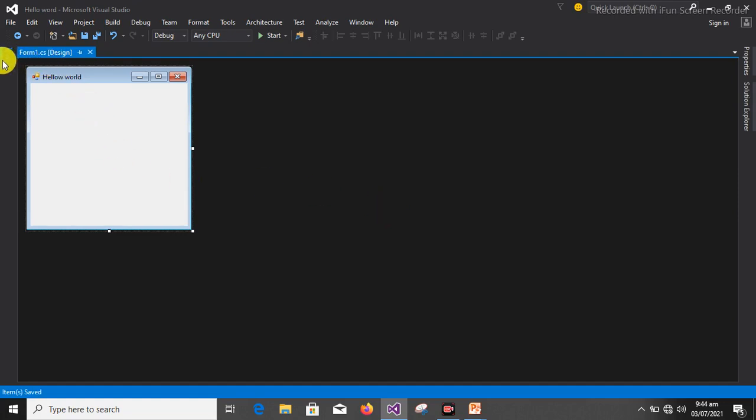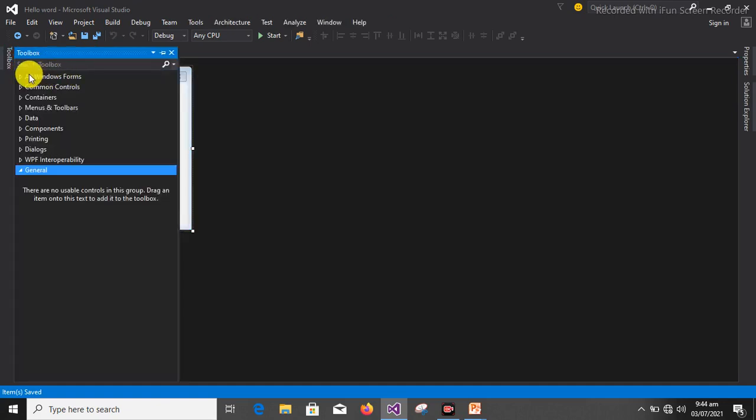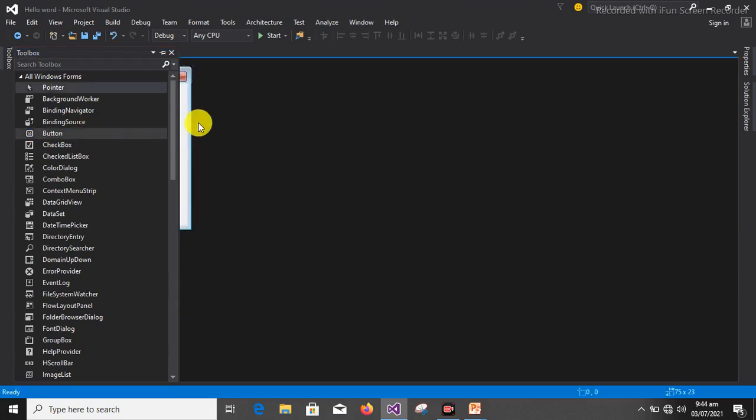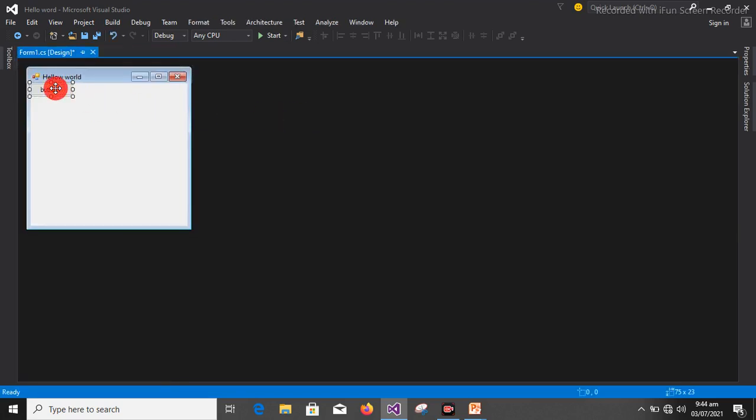So for us to display Hello World, just go to your toolbox. Under your toolbox, you see All Windows Forms. You drop down the All Windows Forms, and once you drop it down, you scroll down to where there is Button. If you can't scroll, just type Button, and it's going to suggest the thing you are looking for. We have Button there. Just double click on that button. Once you double click on the button, you see the button will display on this form.